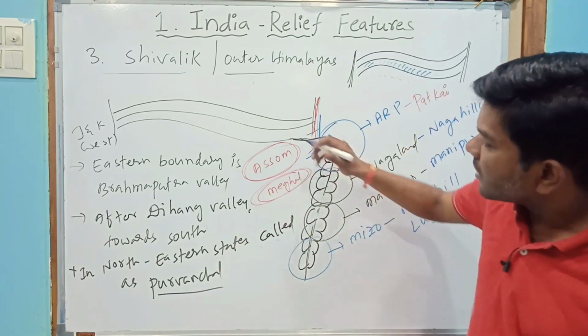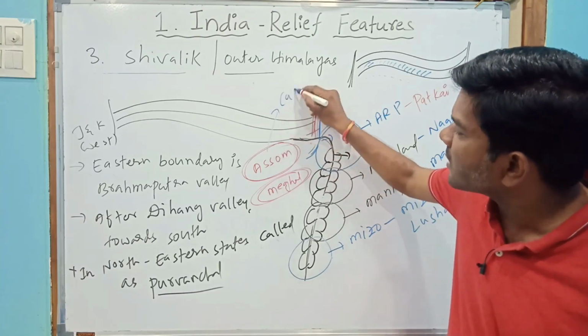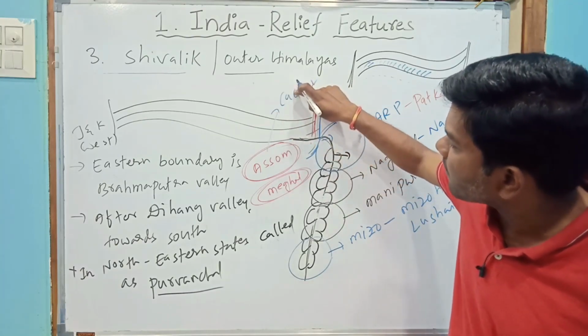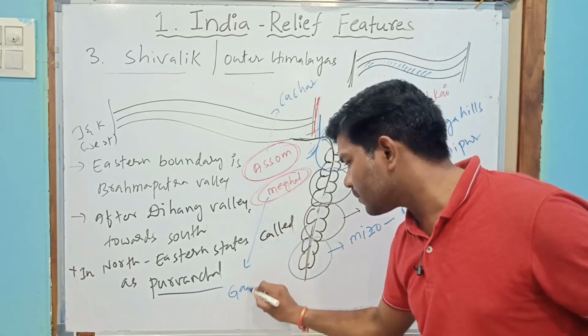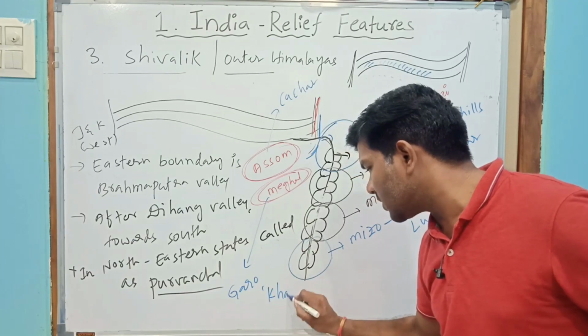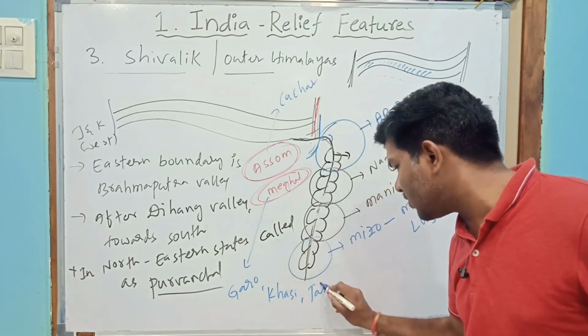In Assam, the Himalayas are called Kachar Hills. In Meghalaya, they are called Garo, Khasi, Jaintia Hills.